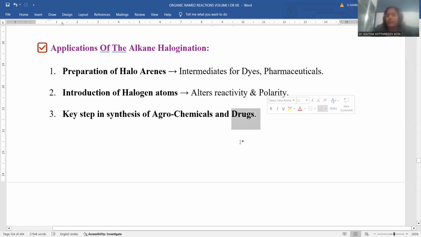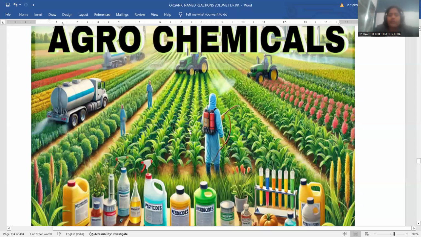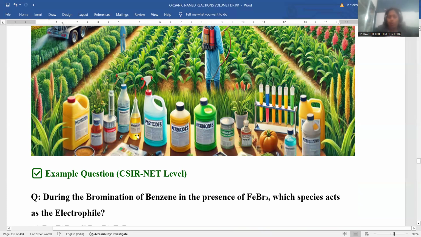And even disease curation. Multiple diseases are cured by means of haloarene compounds and their analogous compounds as well. So they also play a tremendous role in medicinal chemistry as medications. This is about the application part, and you can notice chemical spraying on the croplands to avoid diseases to the plants and also to improve the crop yield. Standards of the crop will be enhanced. This is the way, so chemicals are very important to be utilized.